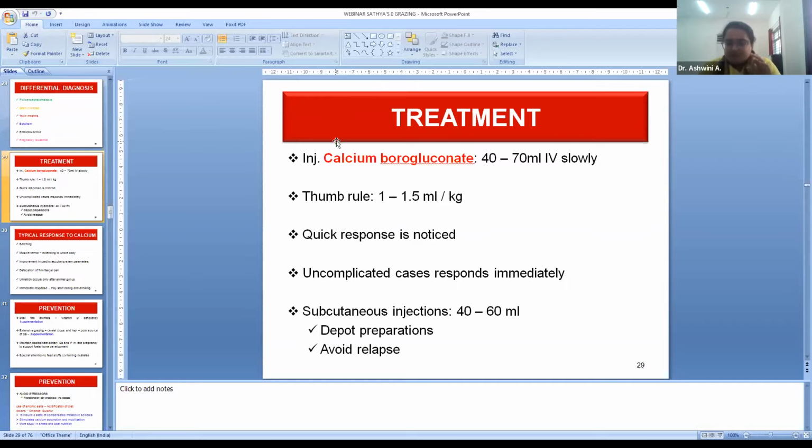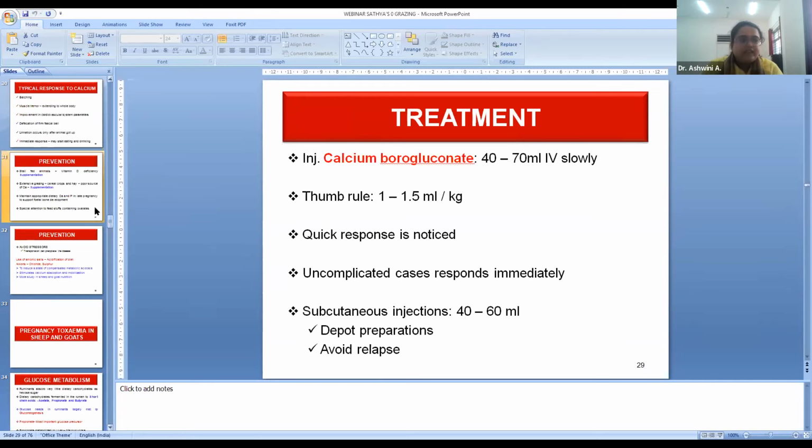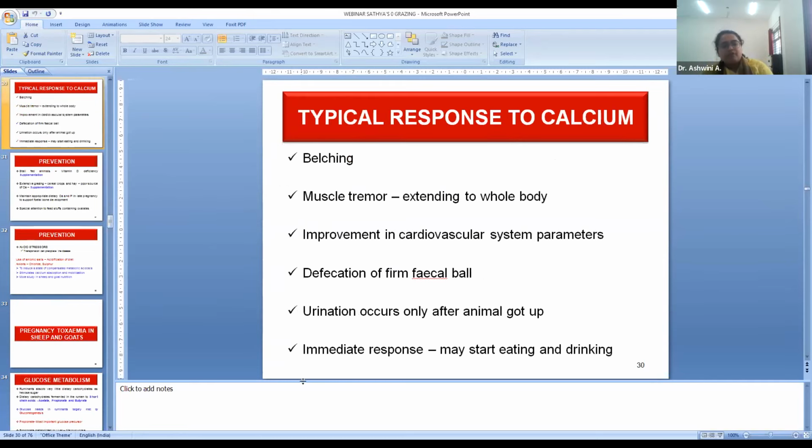And to avoid relapse of the hypocalcemia, we have to give subcutaneous injections of calcium borogluconate, 40 to 60 ml, which will act as a depot preparation. The typical response to calcium is seen with belching or eructation.